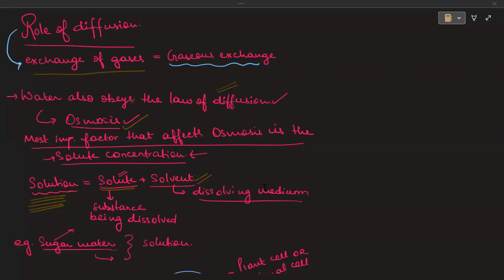Now, always remember that there is a factor which will affect osmosis, and that factor is solute concentration. Solute concentration means in a solution, there are two components. The first one is solute, the second one is solvent. Now, if there is more solute, less solute, or equal solute, all these things will affect the osmosis process.